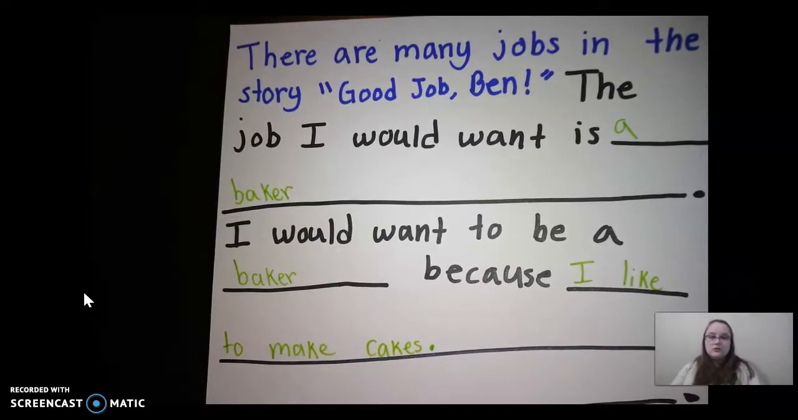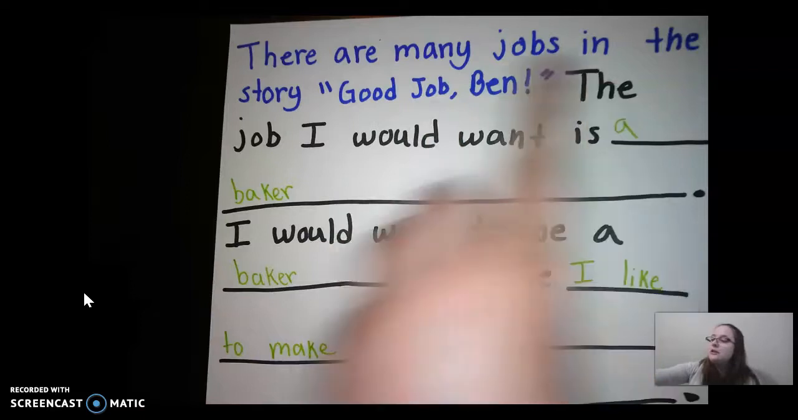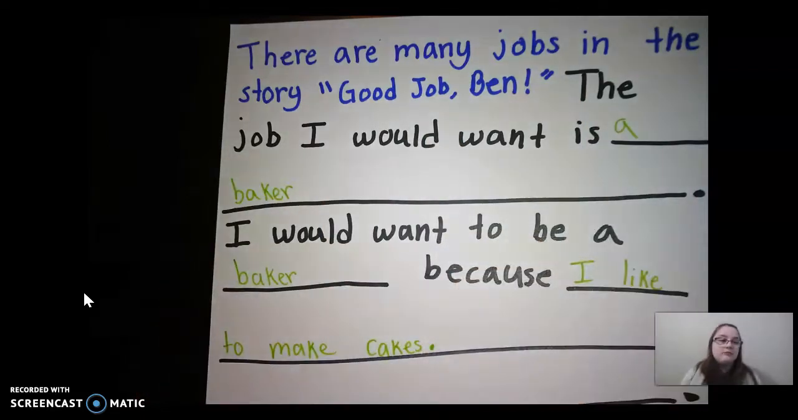So when you go to write today, you're going to write everything that I have in blue and black, and then the green is your own thoughts. So we have our topic sentence. There are many jobs in the story. Good job, Ben. The job I would want is a baker, or you guys would put whatever job you wanted. I would want to be a baker because we're providing our reason. I like to make cakes. So friends, it's that easy. And remember, you guys are going to write with pencil and paper, and then you will turn in a picture of your writing, because you need to be writing with a pencil and a paper, not writing with your finger